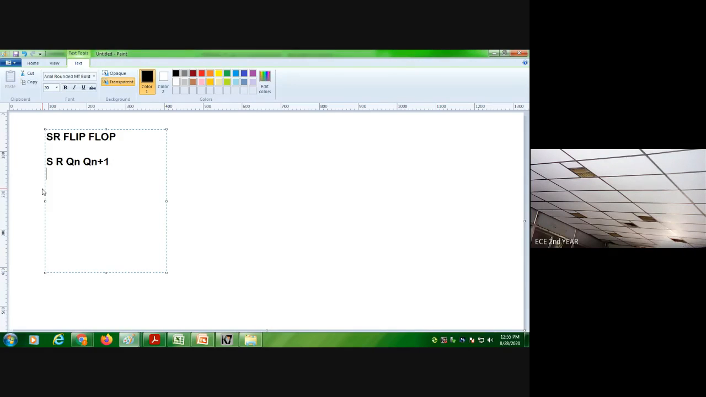Here we have the truth table: 0 0 0 1, 0 1 0 1 0, 0 1 1 1 0 0, 1 0 1 1 1. This is what we discussed in that class: the set state, reset state and no change state. This concept will be very useful for realization, converting one flip-flop to the next flip-flop.